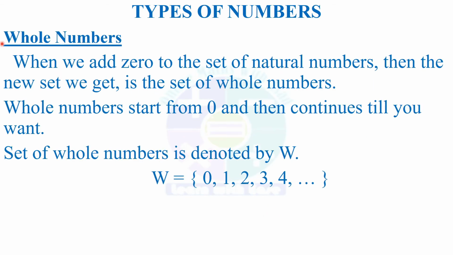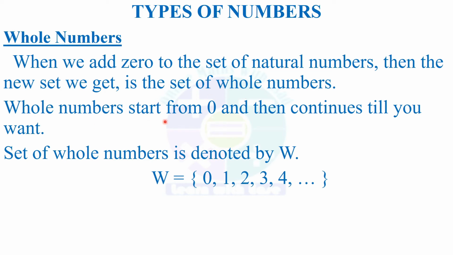The second set is whole numbers. When we add 0 to the set of natural numbers, then the new set we get is the set of whole numbers. All the natural numbers, but we put 0 at its start. That is, 0 is added to the natural numbers, so we get whole numbers.